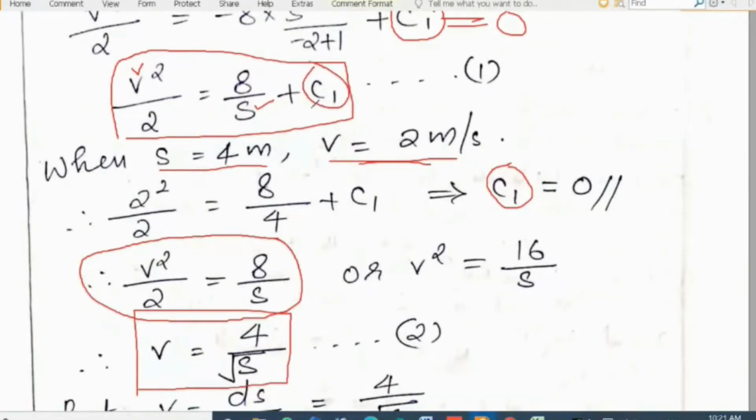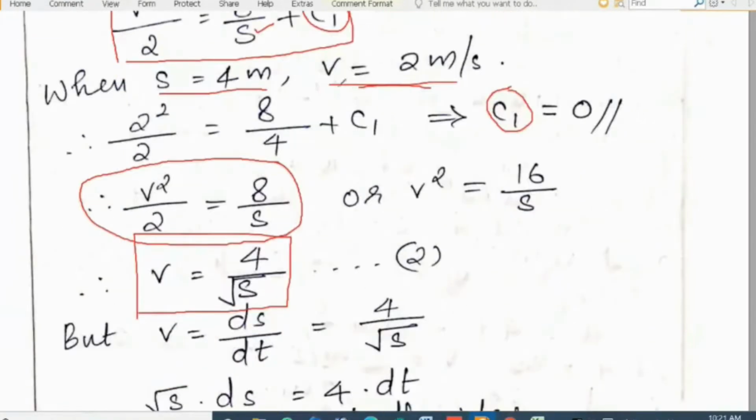C1 is unknown. To find or evaluate c1, we use the conditions given in the question, that is at t equal to 1 second, s equal to 4 meter and v equal to 2 meter per second. That means when t was equal to 1 second, when we measured the displacement, it was 4 meter and the velocity was 2 meter per second.